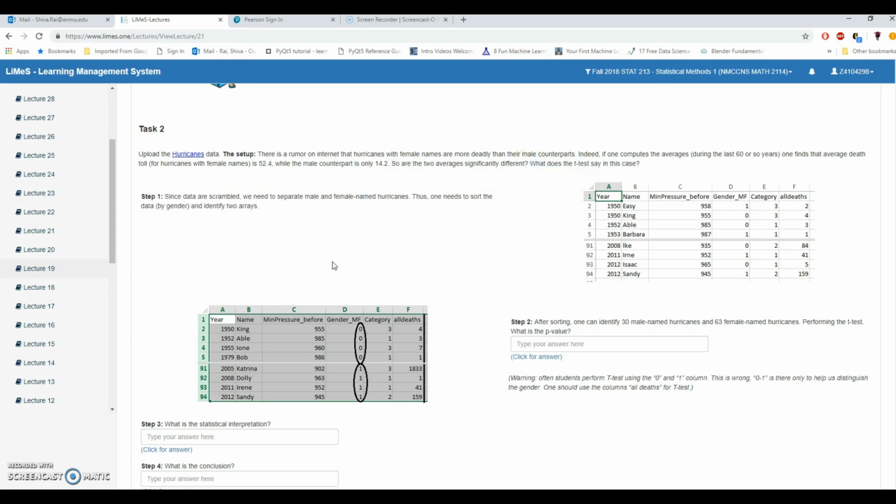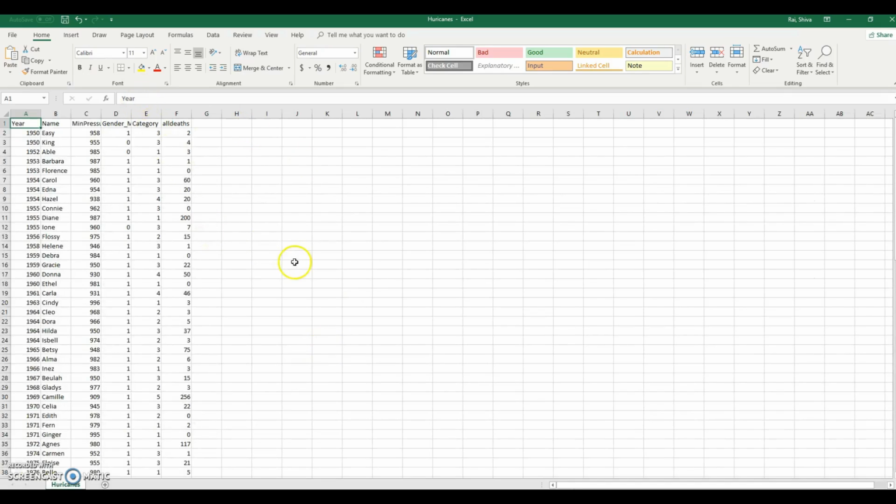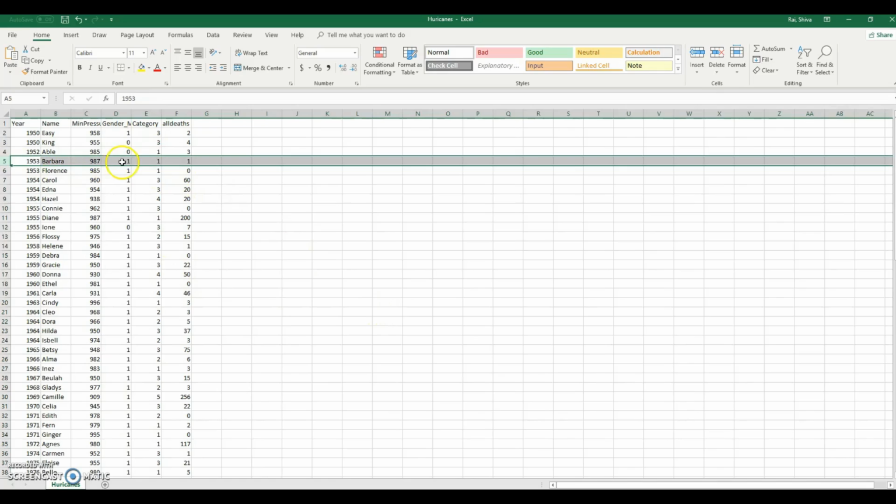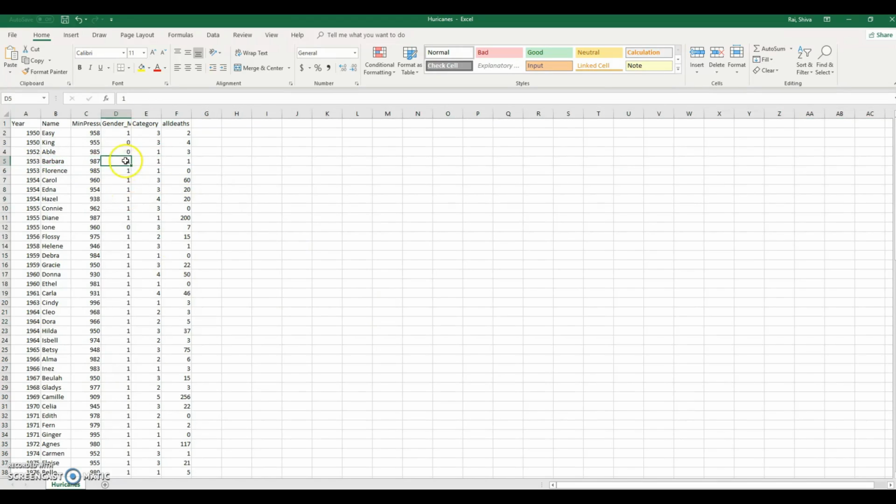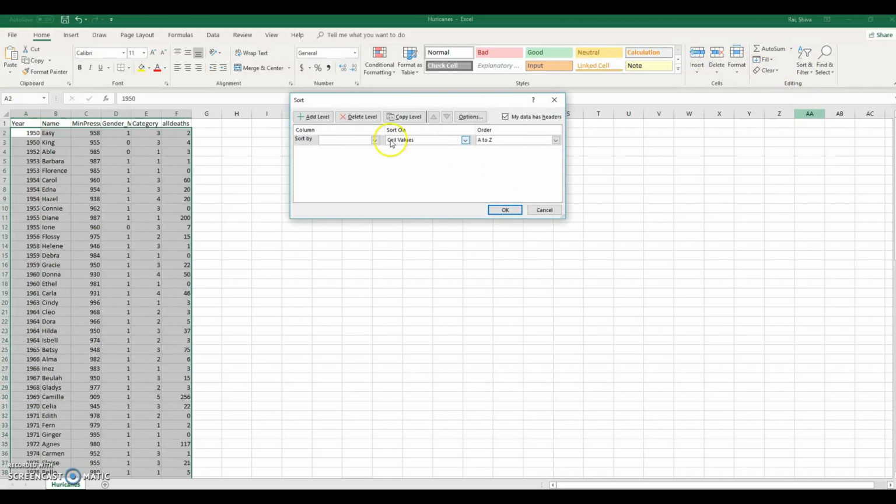So I have opened the hurricanes data, and now I would like to categorize or sort this data according to the gender, male or female. So it looks like gender number 1 is female and gender number 0 is male. Click on the first cell and go to filter and sort, custom sort by gender MF.